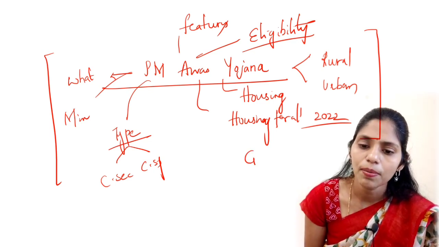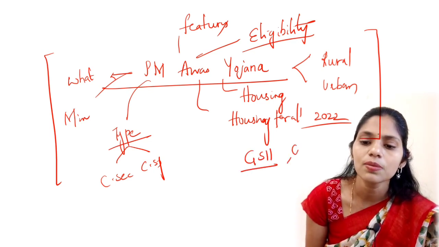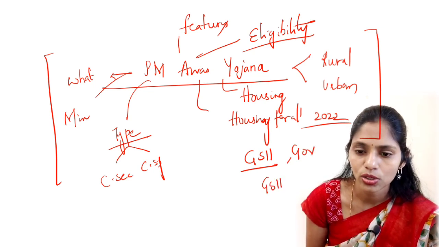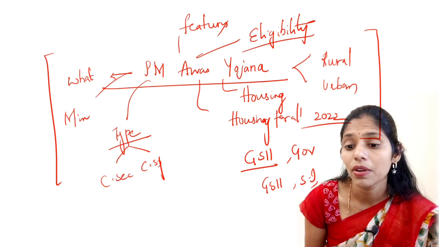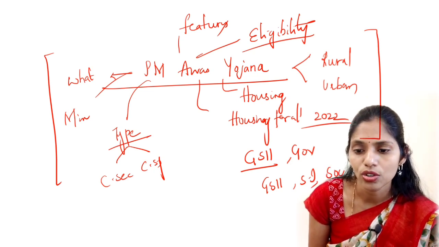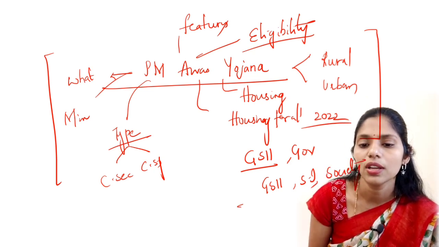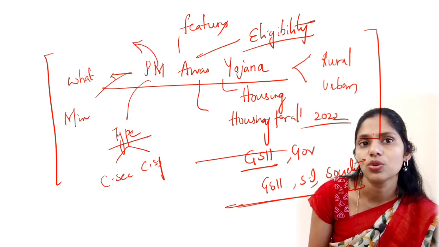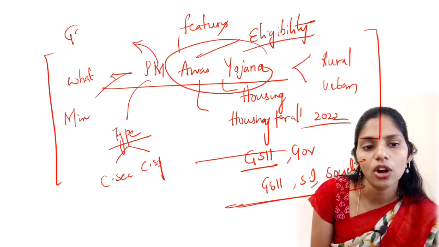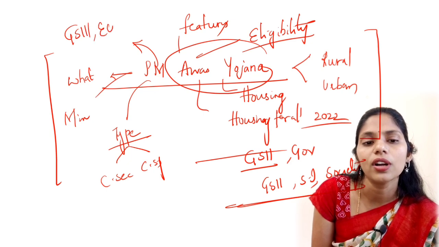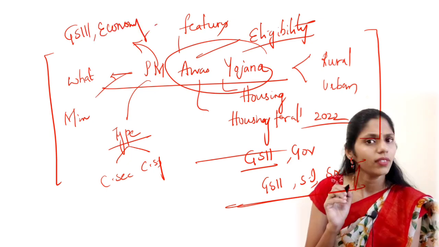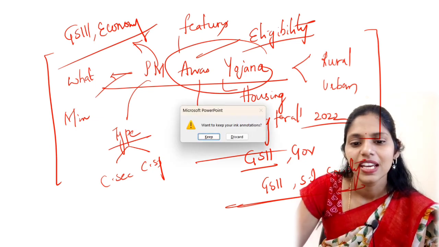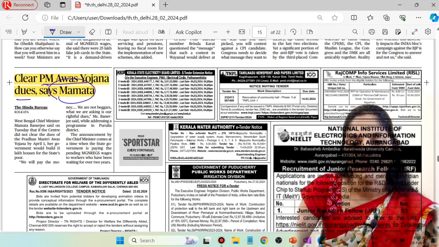And this topic is important from the GS paper 2 under governance point of view, and even from GS paper 2 social issues, and from GS paper 1, that is Indian society, point of view also. So this article is very important. And even we are talking about finances of this Awas Yojana, so we can also connect this topic with GS paper 3 economy also. Clear? Any doubt so far? No, right? Yes, now let us move back to our page.